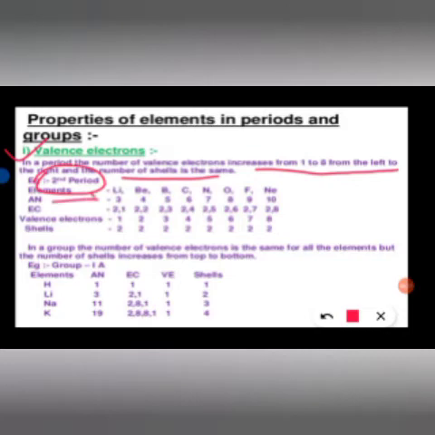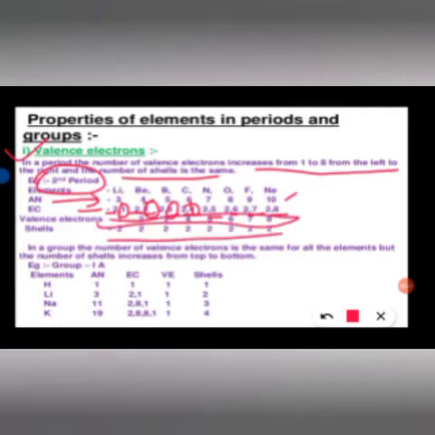So you know very well the atomic numbers are 3, 4, 5, 6, 7, 8, 9, 10. The electronic configuration is 2 in K, 1 in L; 2, 2; 2, 3; 2, 4; 2, 5; 2, 6; 2, 7; 2, 8. So that is valency. Here 1 electron in the outermost shell, here 2 electrons, here 3 electrons, here 4 electrons, like this. These are valencies. So 1 to 8 are valencies, and there are 2 shells, K and L.